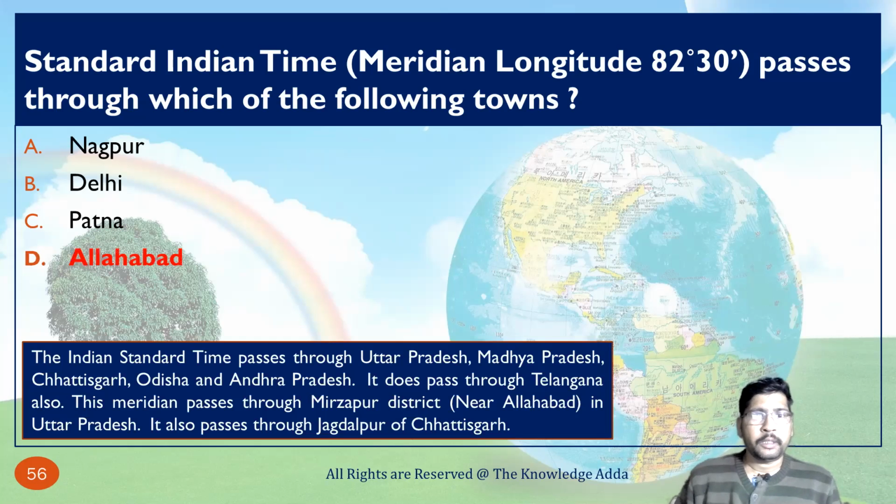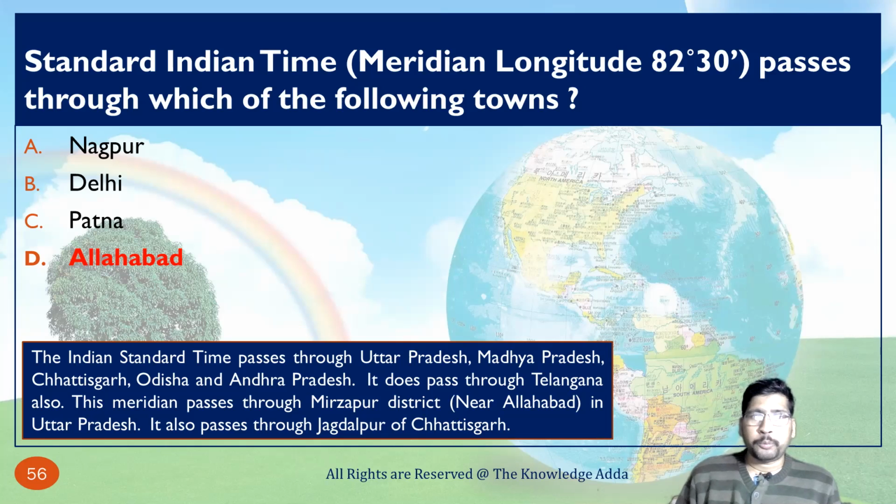Here you can see the Indian Standard Time passes through Uttar Pradesh, Madhya Pradesh, Chhattisgarh, Odisha and Andhra Pradesh. So Delhi cannot be the correct option, Patna cannot be the correct option, Nagpur is also not possible. So Allahabad is the correct option, because